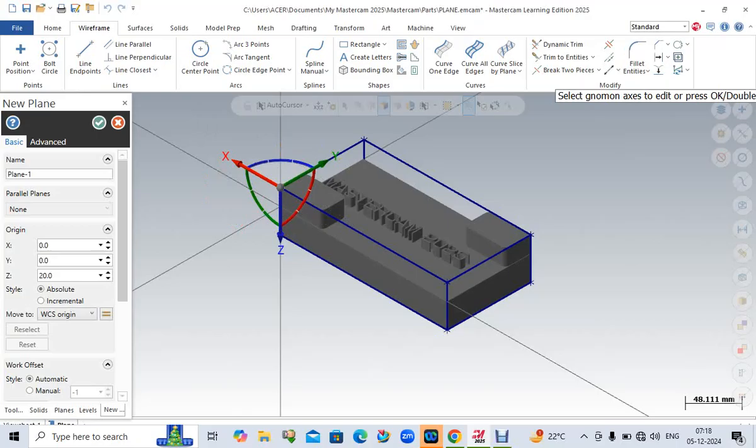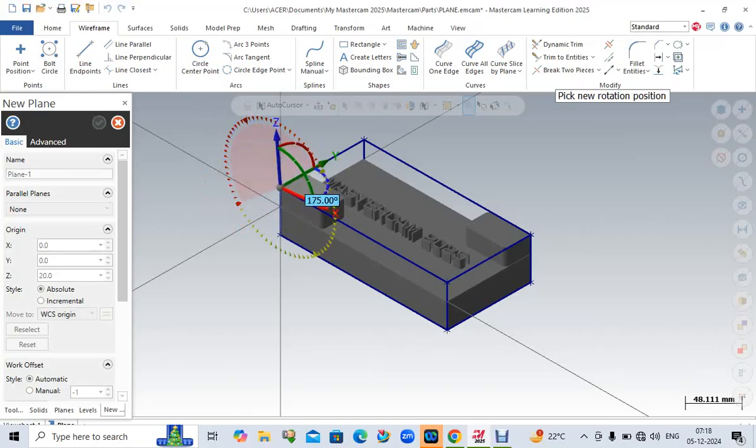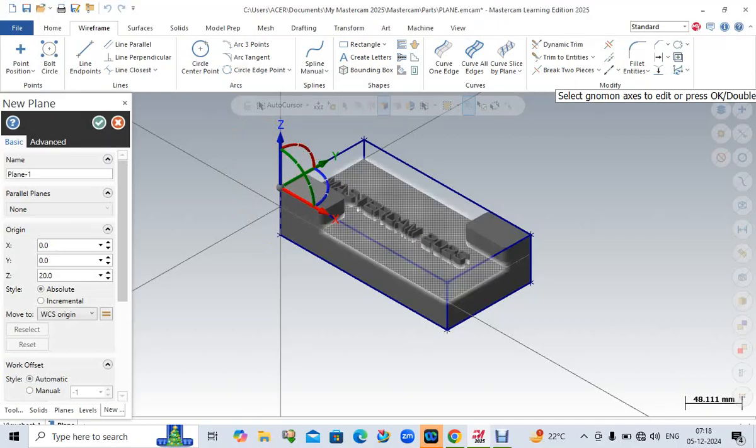And if you want to rotate X, Y, Z, here I will rotate like this. See, this is my X axis, this is my Y axis, this is my Z axis.